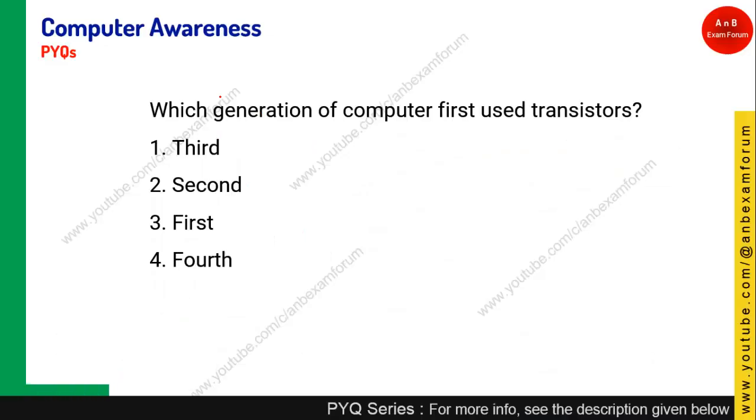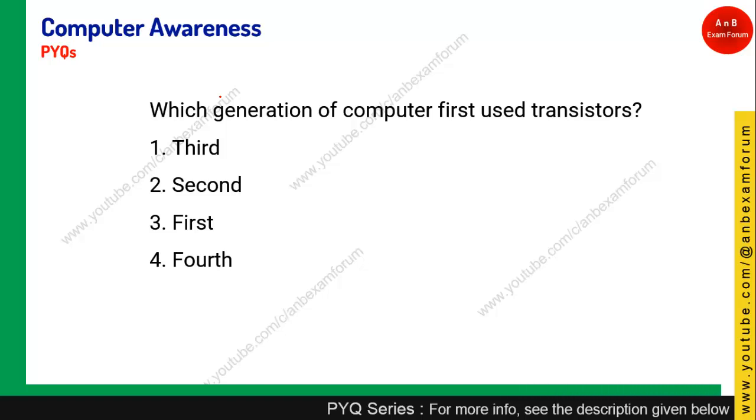Let's see the next question. Which generation of computer uses the transistor? A very simple one, and everybody knows that first generation computers use vacuum tubes, whereas second generation uses transistors. Okay, so option 2, those who have given, they are right.